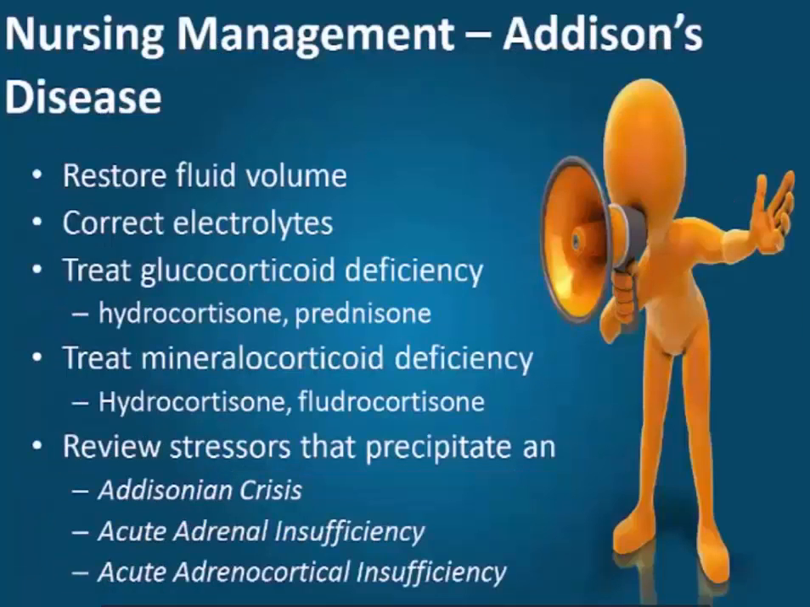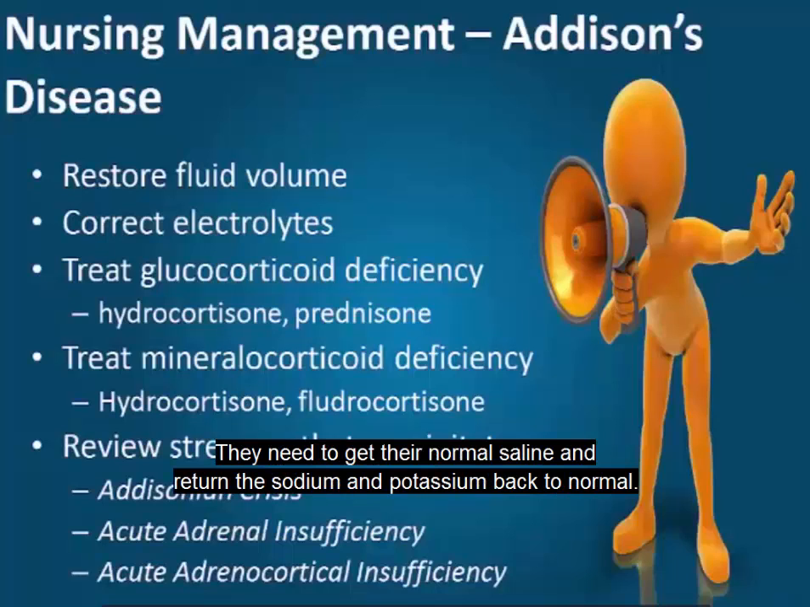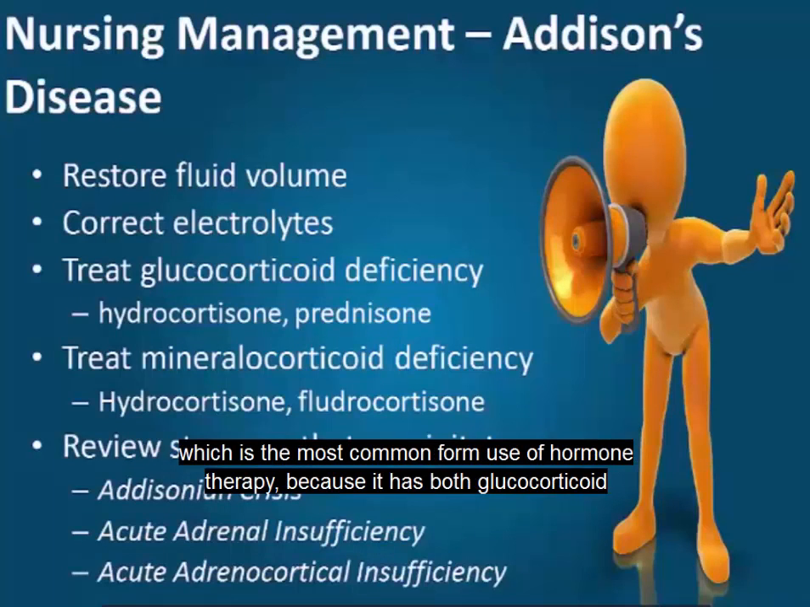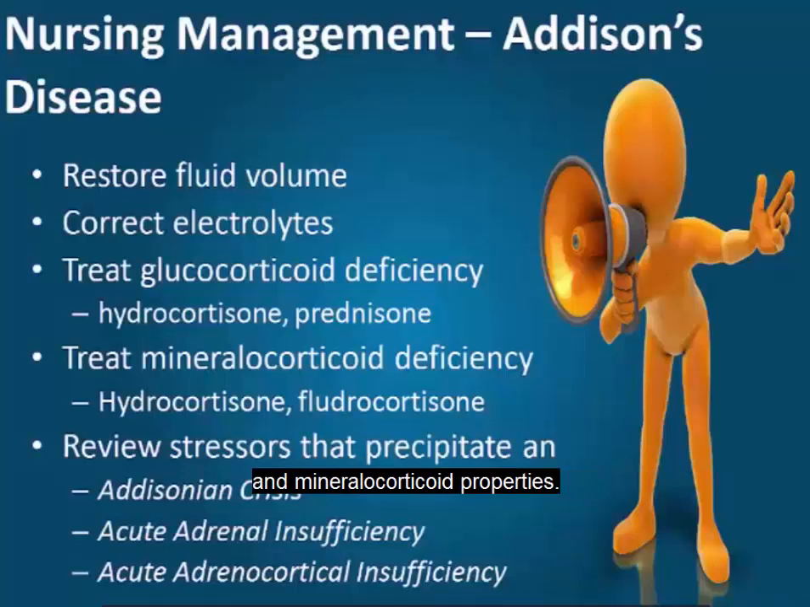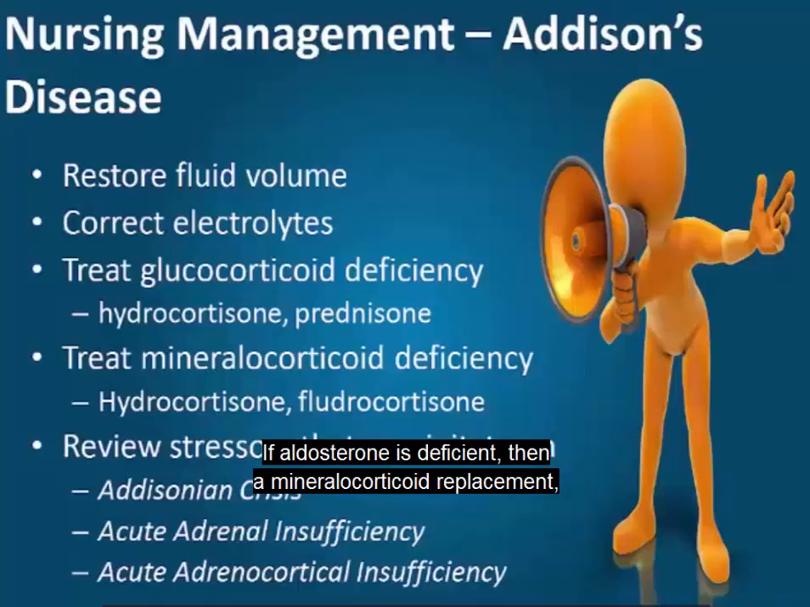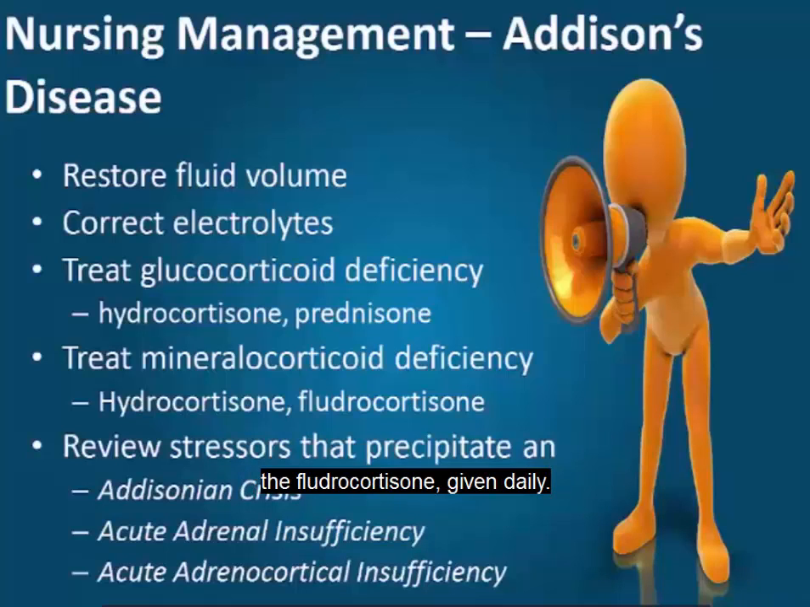Nursing management. This is a circulation problem. They need to give them normal saline and return the sodium and potassium back to normal. If the adrenal glands are not working, then hydrocortisone is the most common form of hormone therapy, because it has both glucocorticoid and mineralocorticoid properties. During stress, the glucocorticoid dosage is increased to prevent an Addisonian crisis. If aldosterone is deficient, then a mineralocorticoid replacement, fludrocortisone, is given daily.